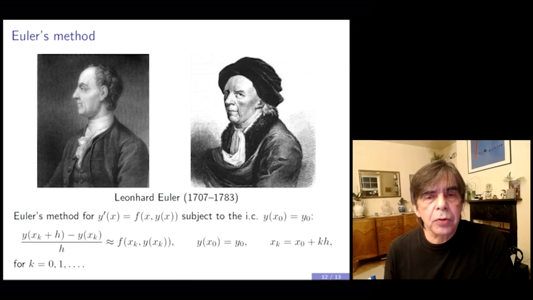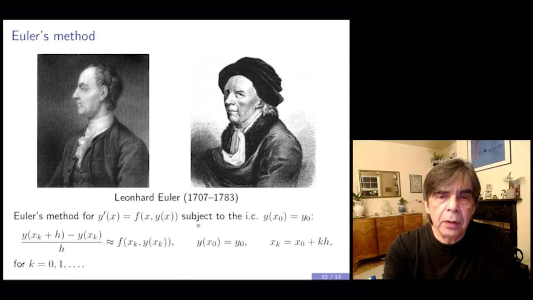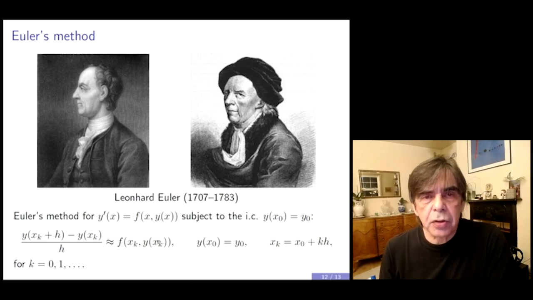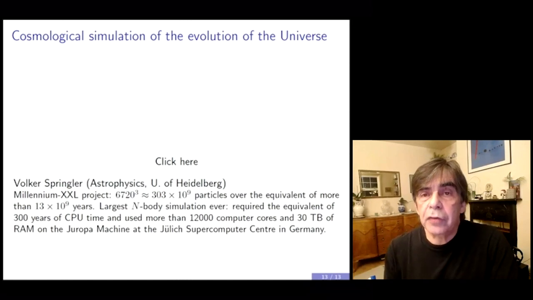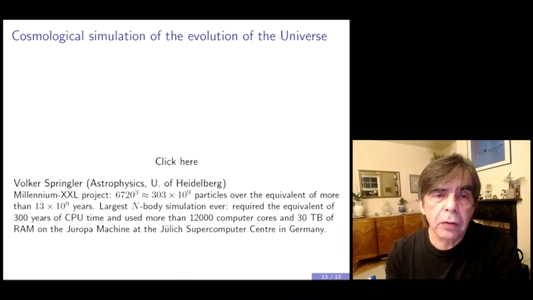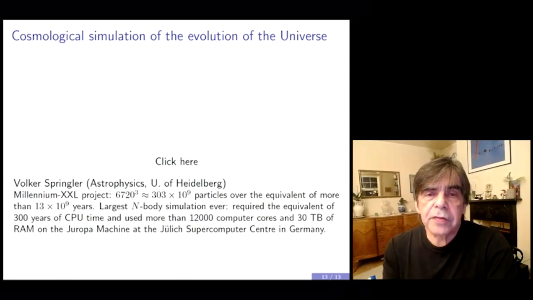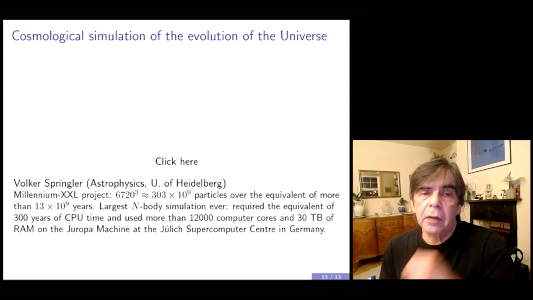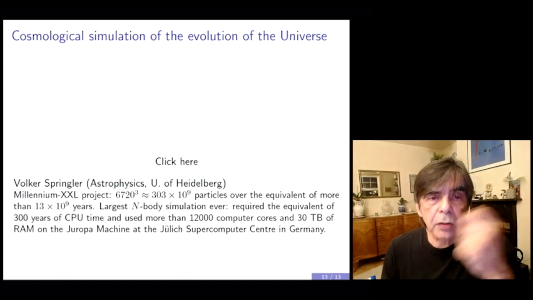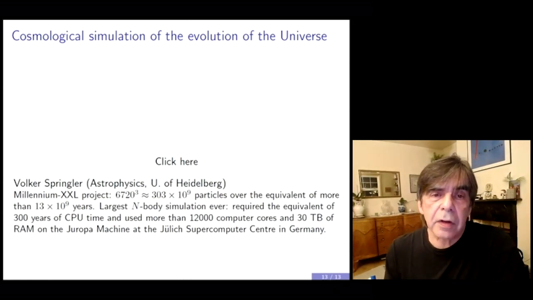Well, numerical computations have gone a long way from these very simple considerations that Euler had in mind in his work. So let me just show you one example here, which concerns cosmological simulation of the evolution of the universe, and the simulation was performed by Volker Springel in the astrophysics department at the University of Heidelberg, in a project called Millennium XXL.